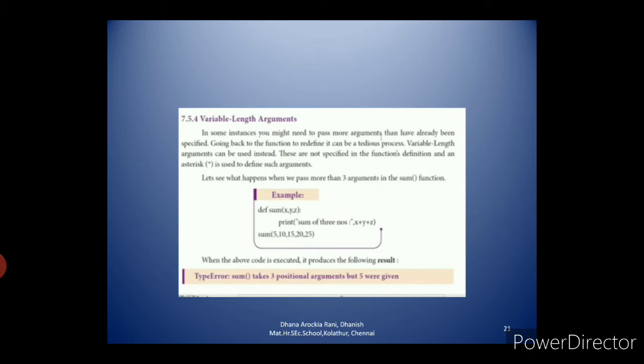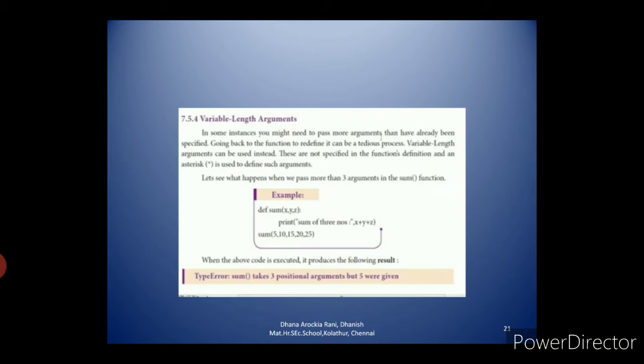For variable length arguments, to define them you have to use the asterisk symbol. Underline that line. Asterisk symbol you have to use to define such arguments. So you see the example here. The parameter is asterisk numbers. So we are defining the parameter list numbers.